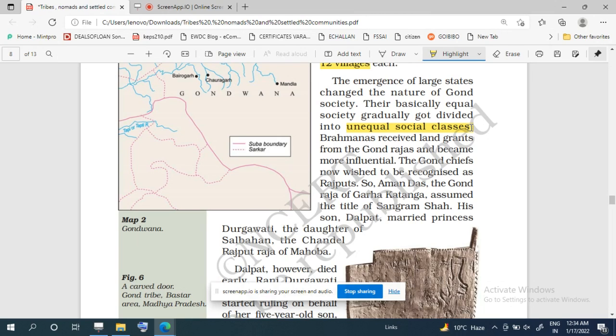So they wanted to be recognized as Rajput, and that is why they were giving land grants to the Brahmins. And we see one such Gond Raja was Aman Das. He was the Gond Raja of Garha Katanga. He assumed the title of Sangram Sah, है ना, and his son was Dalpat. This Dalpat married a princess Durgavati, who was the daughter of Salbahan, the Chandel Rajput Raja of Mahoba.